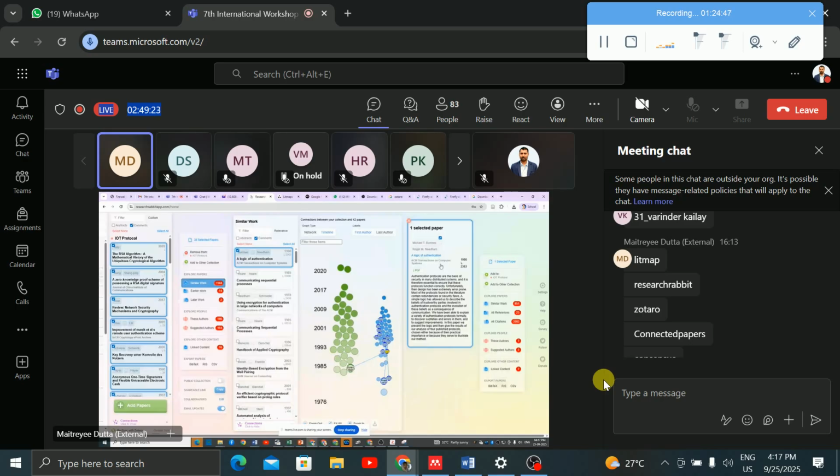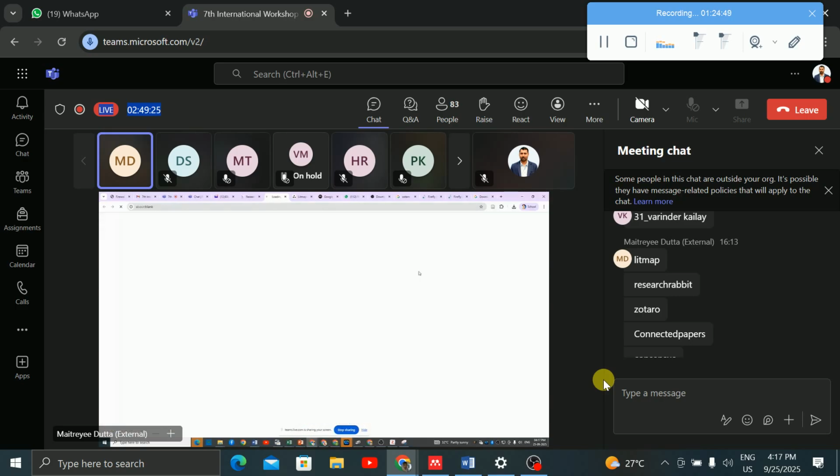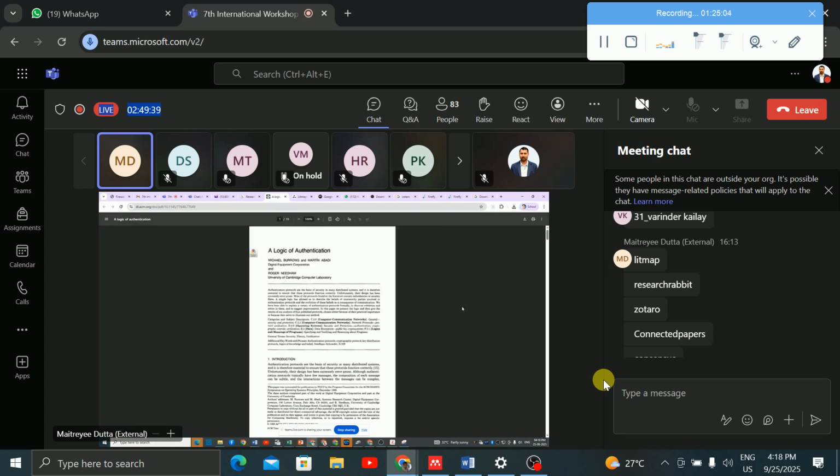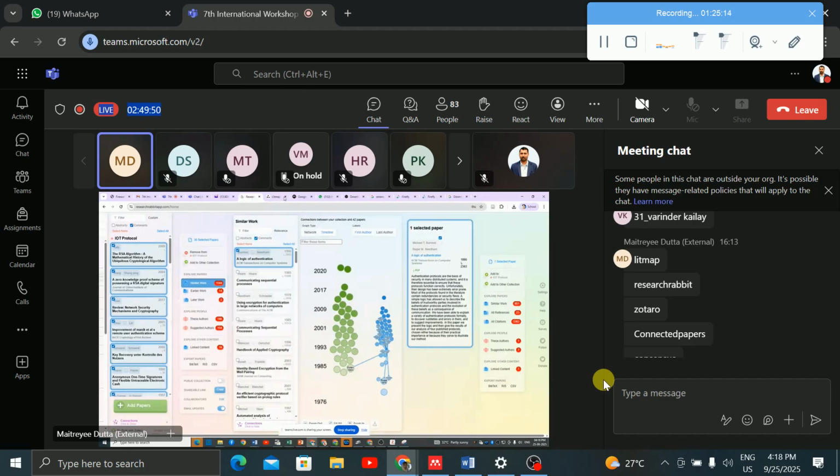If you click on PDF, it will be green, and if the full PDF is available, you can download this paper. So sometimes in ResearchRabbit, students can find various similar papers that have been published before. So I think ResearchRabbit and Connected Papers are very good tools for research work.